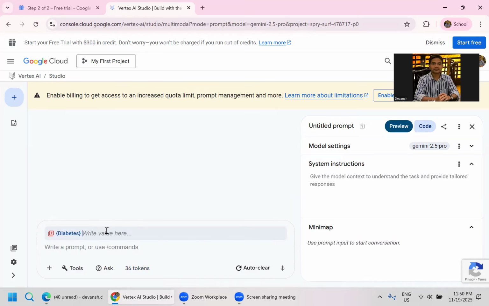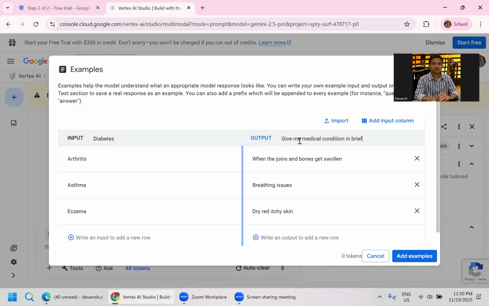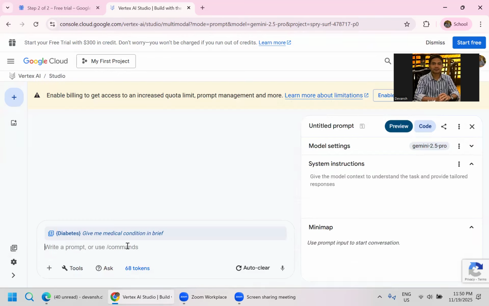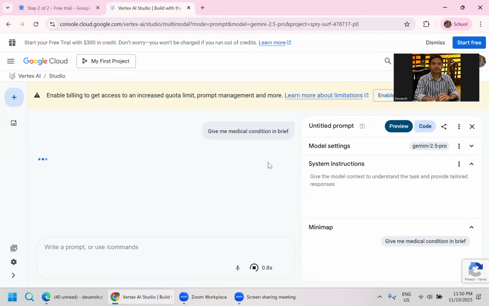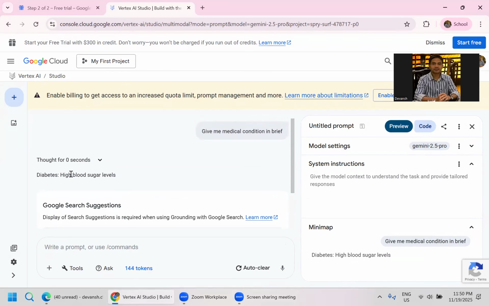Why isn't this working? Okay, it might take some time. Okay, so it gave me a pretty simple explanation: high blood sugar levels. If I say give me in detail, it'll give me in detail. So that's how we do the prompt design.